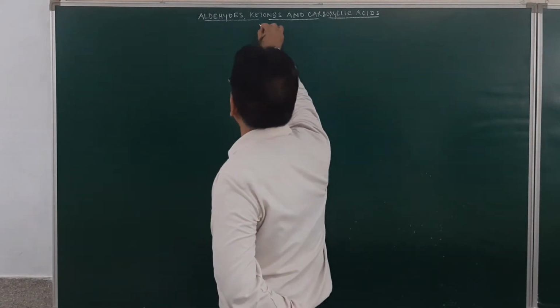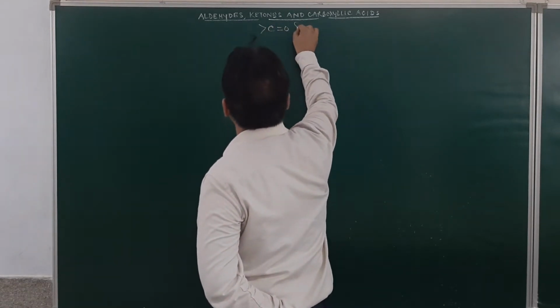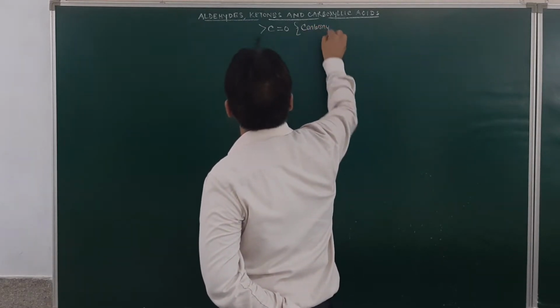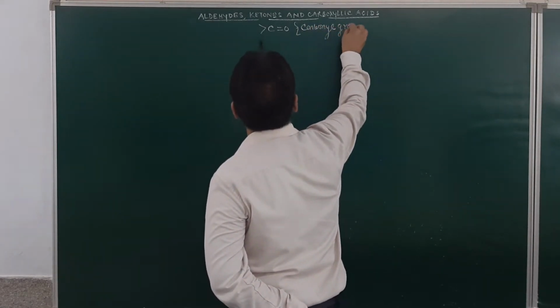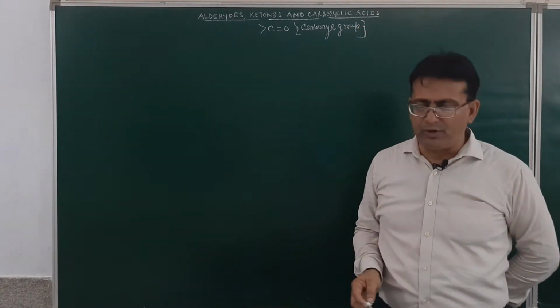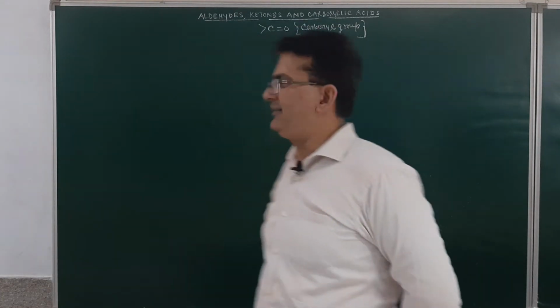So aldehydes, ketones and carboxylic acids are carbonyl compounds. That is to say, they have a group, and this group is a carbonyl group. Am I clear? So these compounds have a carbonyl group, and these are called aldehydes, ketones and carboxylic acids.